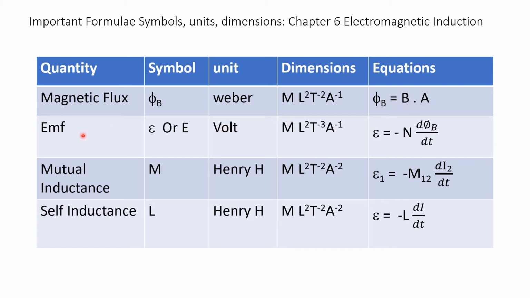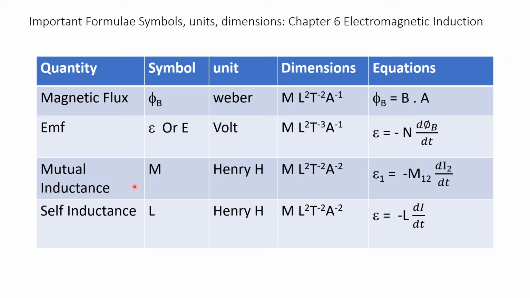EMF is called electromotive force. Its symbol is E. Sometimes we write EMF or normal E. Its unit is volt. Its dimensions are M L square T to the power of minus 3 A to the power of minus 1. The relationship between phi and EMF is given by E is equal to minus N of d phi by dt.